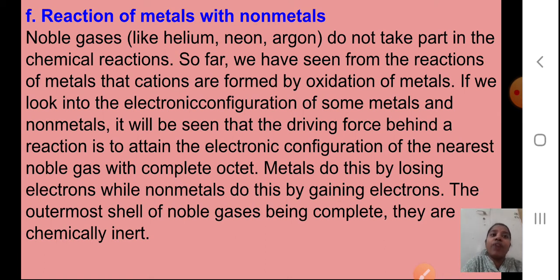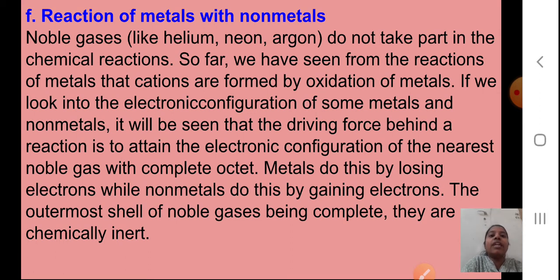So far we have seen from the reactions of metals that cations are formed by the oxidation of metals. If we look into the electronic configuration of some metals and non-metals, it will be seen that the driving force behind a reaction is to attain the electronic configuration of the nearest noble gas with a complete octet.